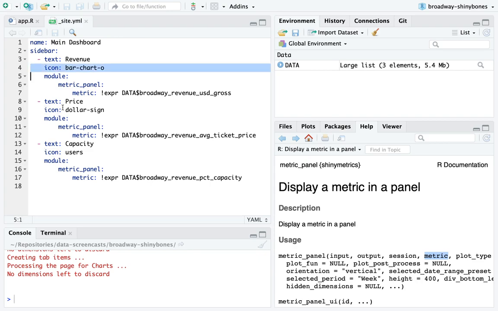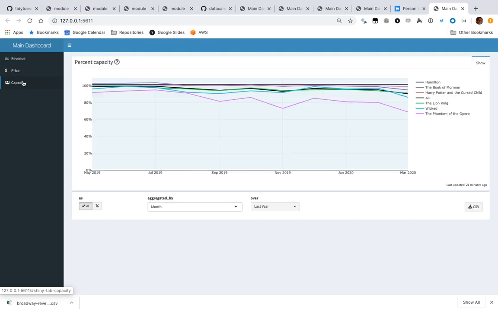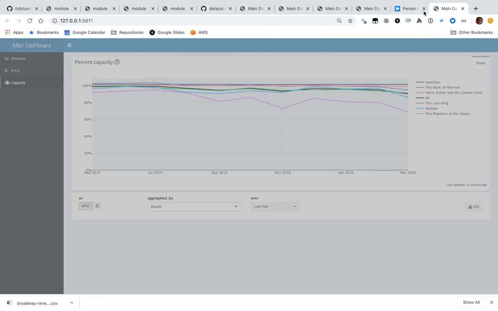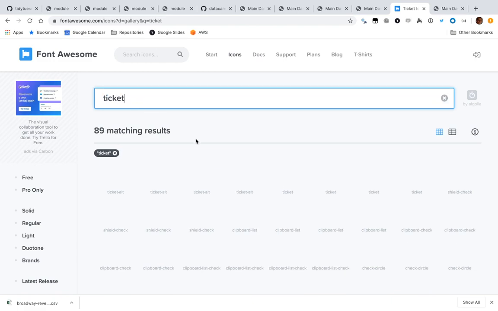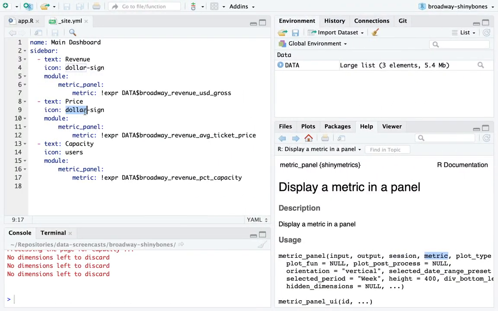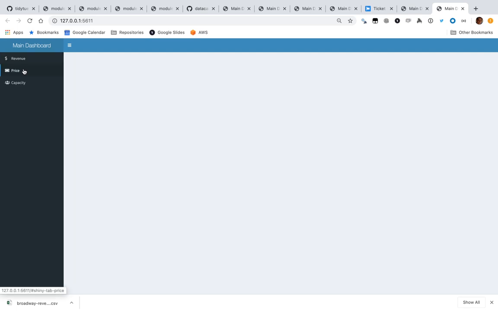The story is I just changed these icons and the modules still remain the same. Revenue, price, capacity. Price I probably should have done... Ooh, I'm going to switch this around. I'm going to say revenue is the dollar-sign, and price should probably be a ticket if I can find that. Ticket-alt. And now I'm showing these three dashboards.